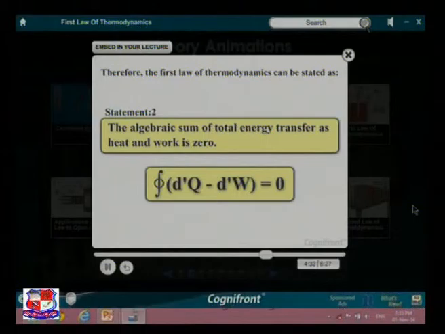Also, the algebraic sum of total energy transfer as heat and work is 0. Mathematically, it is given as cyclic integral of (dQ minus dW) equals 0.